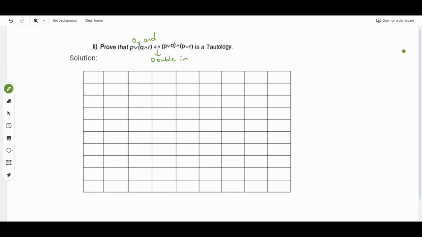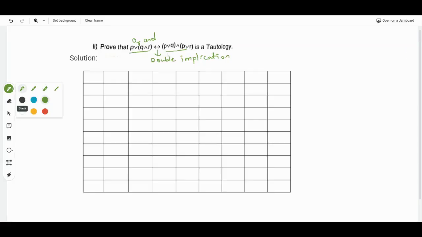So we will prove first the left hand side and then the right hand side, and then we will prove that both are tautology.